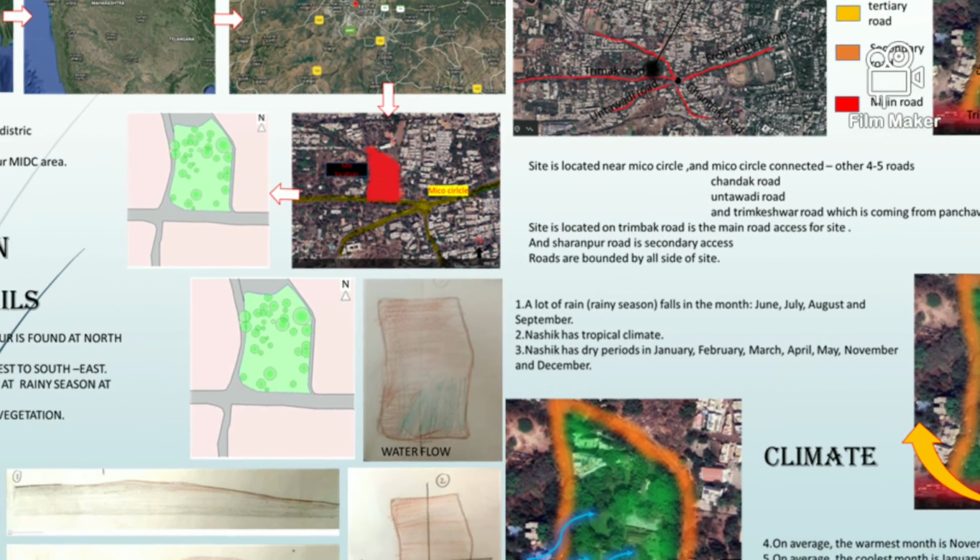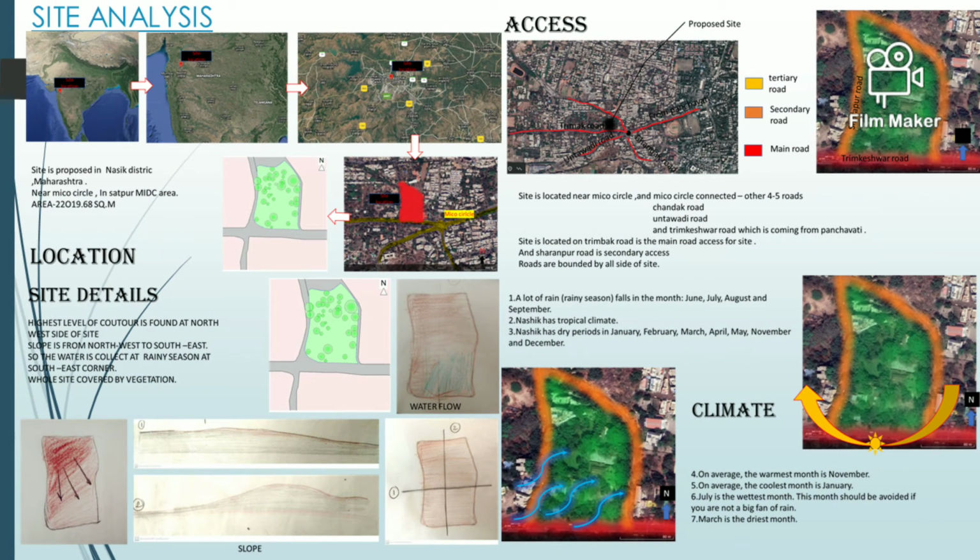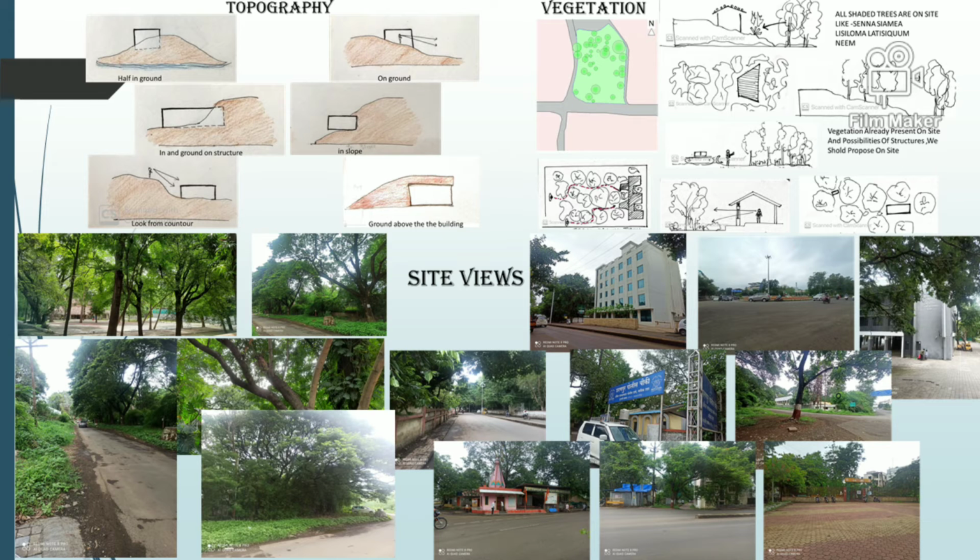Site analysis. The site is located at Nasik near Microcircle. The area is about 5.4 acres. Because the site is located near Microcircle, access is from 4 to 5 ways. Strong road network for the site. The site is covered by vegetation. Very huge trees present on site are about 10 to 12 meters high. The site is bounded by 3 roads. First, Trambakeshwar is the main road. Secondary, Charanpur, and the tertiary, which is not in use regularly.